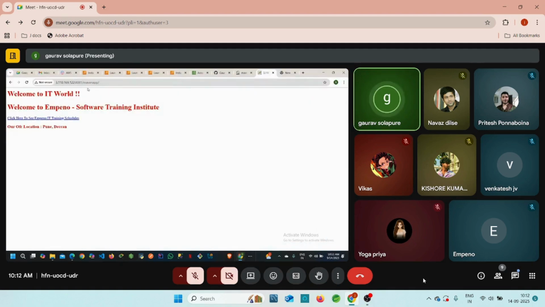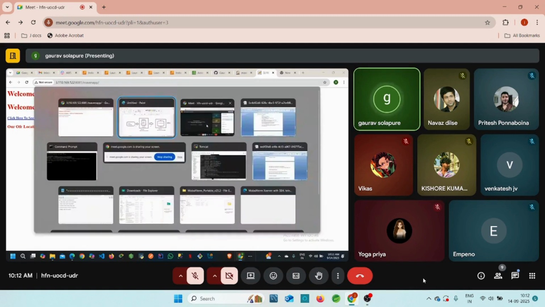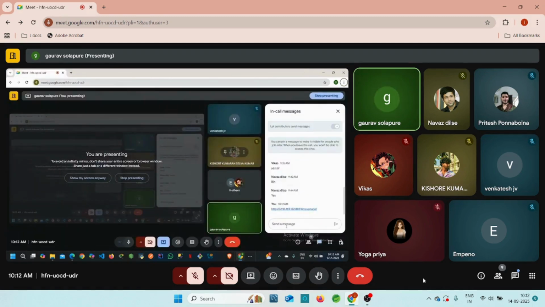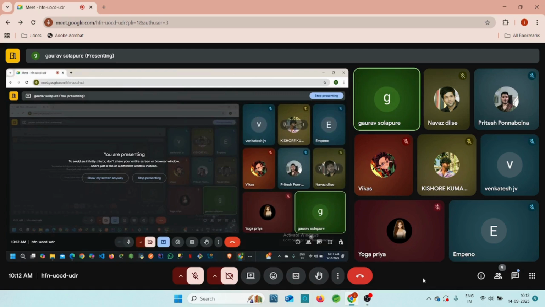First of all, you can check with your browser whether this IP address is accessible for you or not. Everyone just check, guys. Okay, that's fine. So everyone can check this.